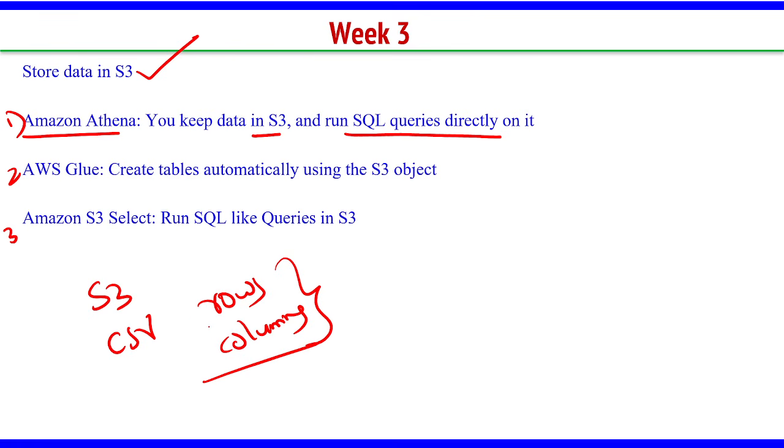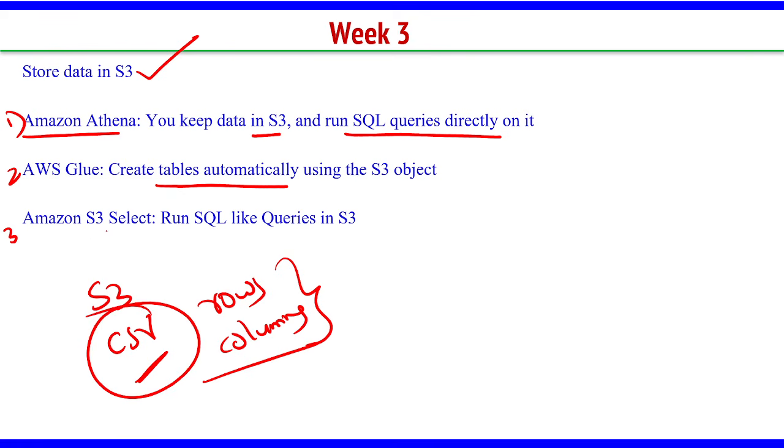So you load your file into the S3 bucket, go to AWS Glue, open that, load that CSV file. It will automatically create a table for you with whatever name you say. Then using Glue, after creating the table, you know what to do with the table. Insert record, delete, update, all that you can do. So tables are automatically created based on the structure of the content in the CSV file.